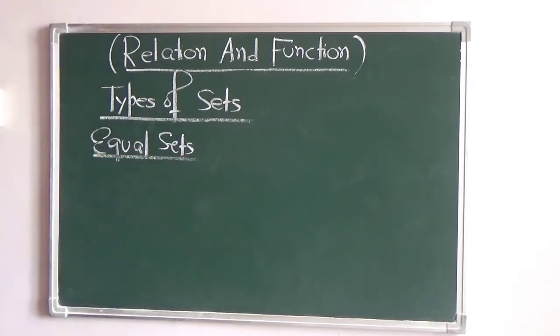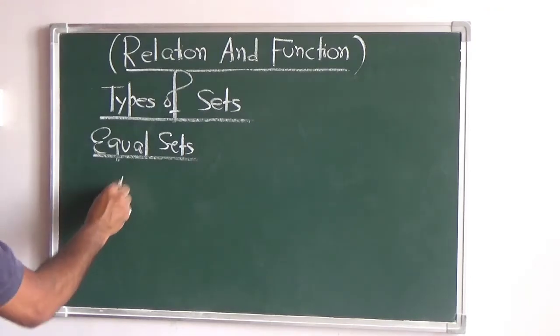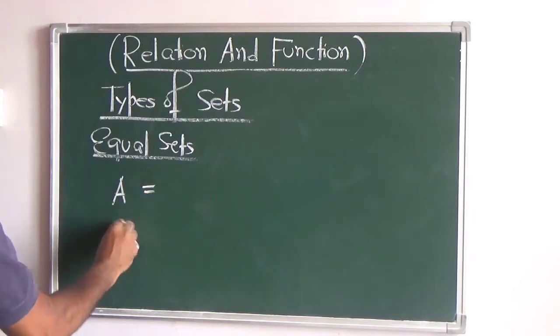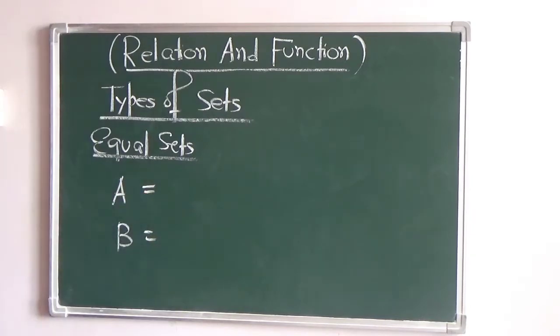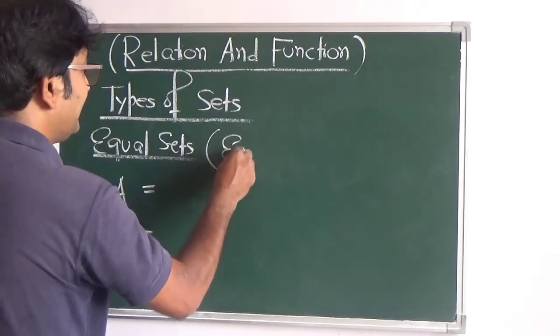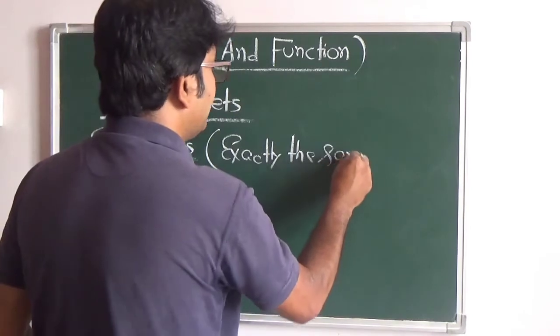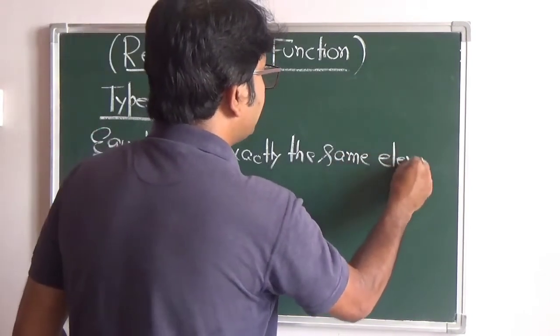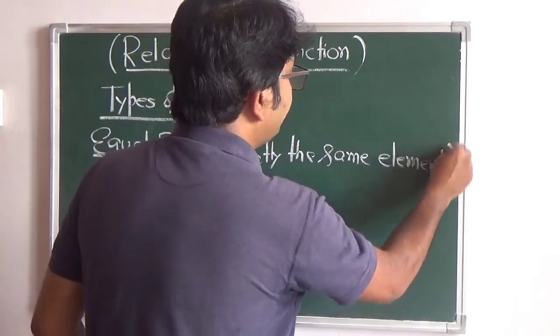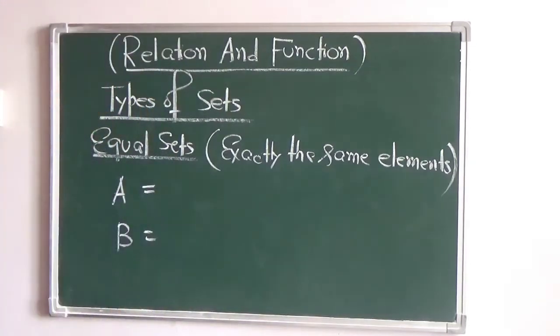If you talk about two sets A and B, when can you say the two sets A and B are equal? They have exactly the same elements. Maybe you write them in a different order, it doesn't matter, but they have to be the same elements.